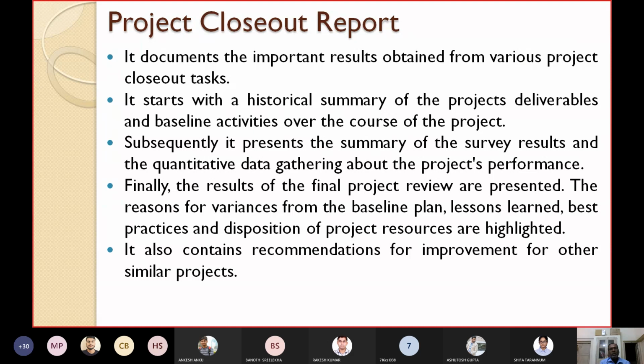Let's see what you have to do in this project closeout report. This project closeout report documents the important results obtained from various project closeout tasks. It will contain those important results.